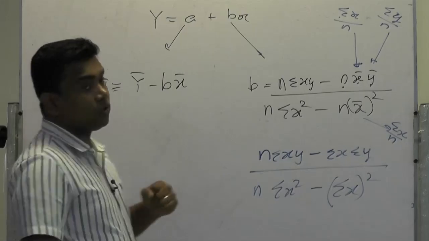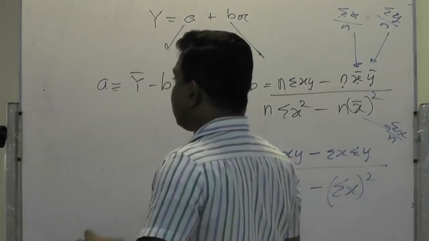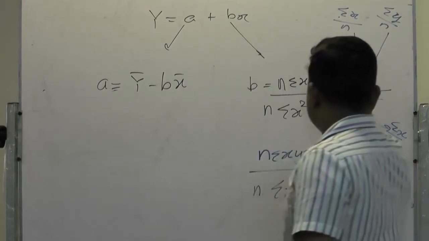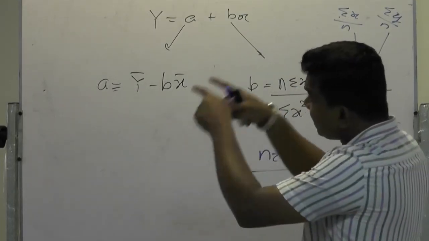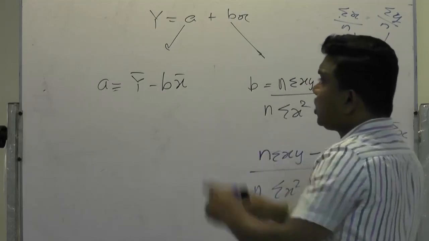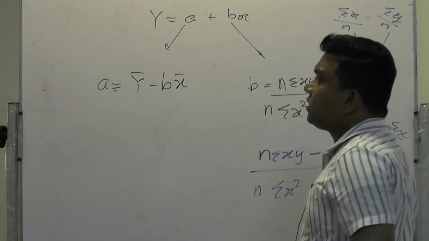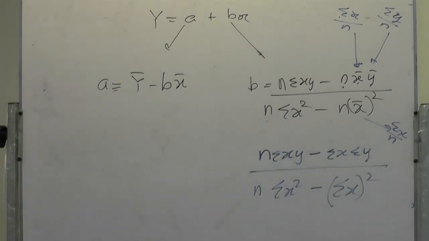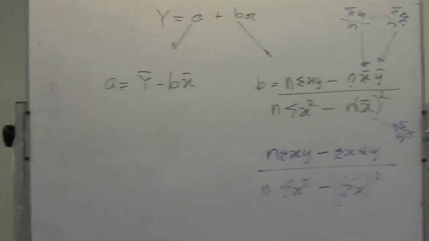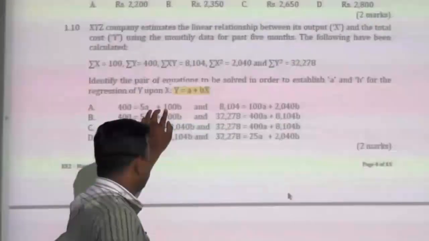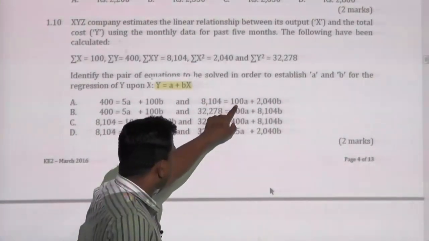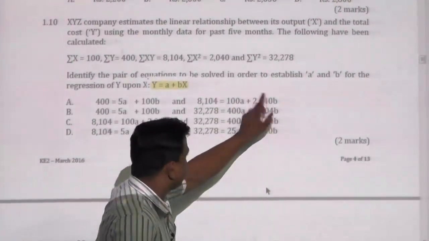In the question they are asking what is the best simultaneous equation to solve a and b. They are referring to the simultaneous equation method to find a and b. Let's see. Now the options here: 400 equal 5a and 100b. The other one, 8104 equal 100a minus 2040b.